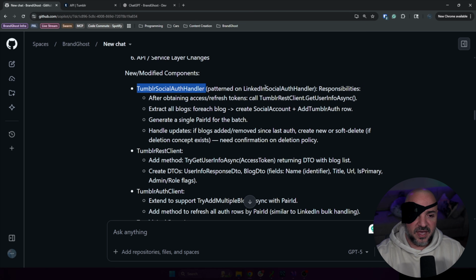Tumblr Social Auth Handler is a class I have. It's patterned on the same thing, so all the social media platforms have a similar style. It wants to generate a single pair ID for the batch. Yes, that's right.